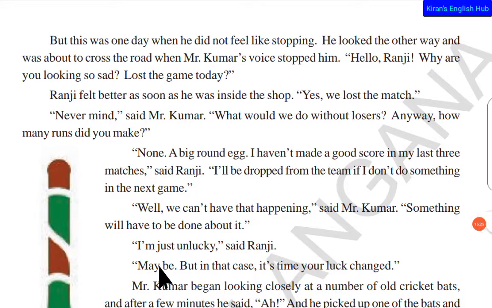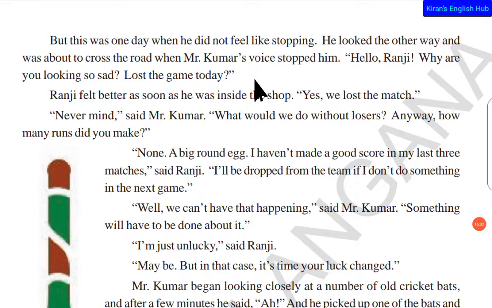But this was one day when he did not feel like stopping. So he looked the other way and was about to cross the road when Mr. Kumar's voice stopped him. "Hello Ranji, why are you looking so sad? Lost the game today?" Usually Ranji goes to Kumar's shop soon after the game. But on this particular day, when the match was lost, Ranji didn't feel like going and talking to Mr. Kumar.